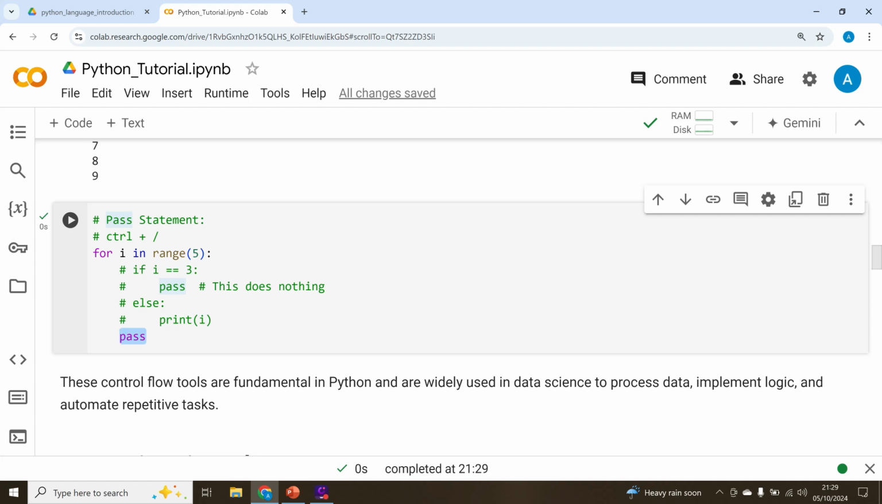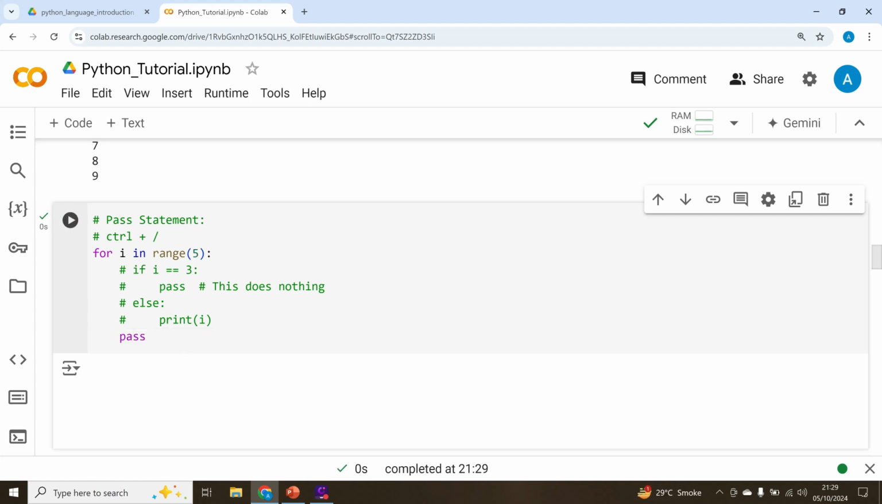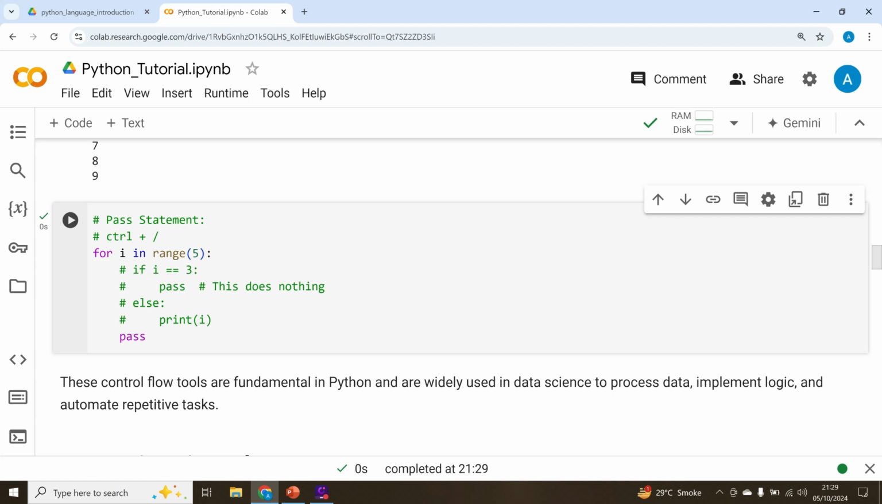But if I do not write this pass, what will happen? So I just commented this pass again. Now if I try to run, it will give me an error that you don't have any code inside the for loop. So pass is very useful as a placeholder for your future code. And if I run it again, this time you will have no error. So yeah, these are the examples of these flow statements: break, continue, and pass.